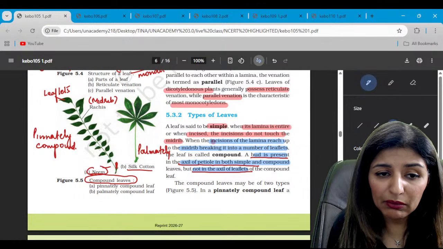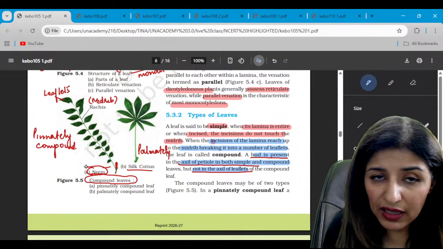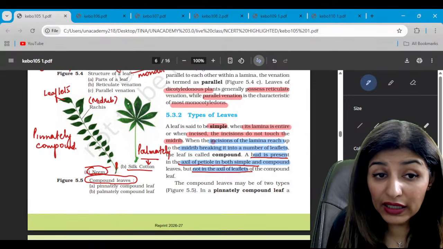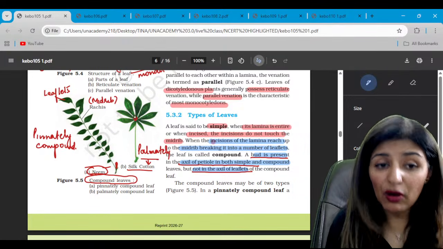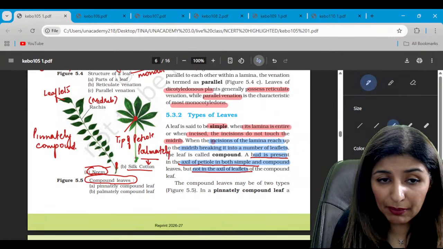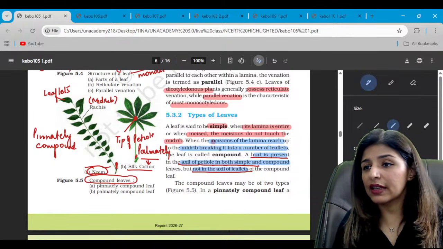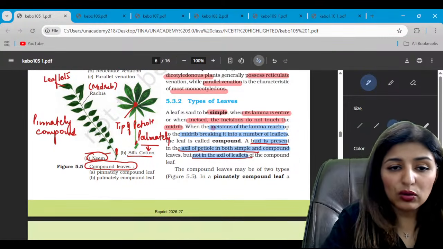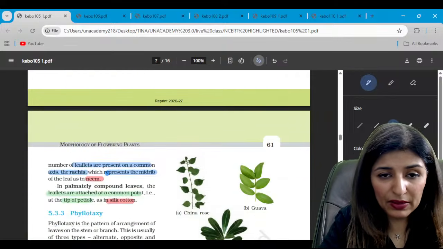Pinnately compound example is neem, and palmately is silk cotton. All the leaflets are arranged at the tip of the petiole. This is the tip of petiole. Yes or no? And there is a bud here in the axil, not in the axil of the leaflets. Are we clear? Please let me know. So the diagram and examples are important.